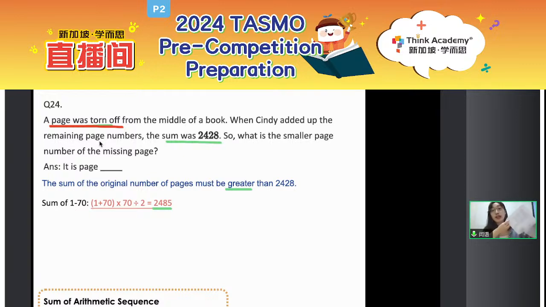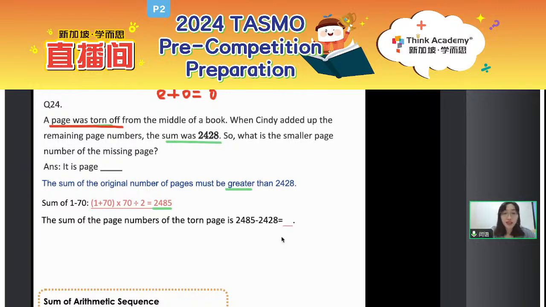What if the first one is page 27? The next one is page 28, correct? So you can see that the numbers are always consecutive, and one of them must be an even number and the other one must be an odd number. That is for these two missing numbers. If you add them together, you will get an odd number as well, right?